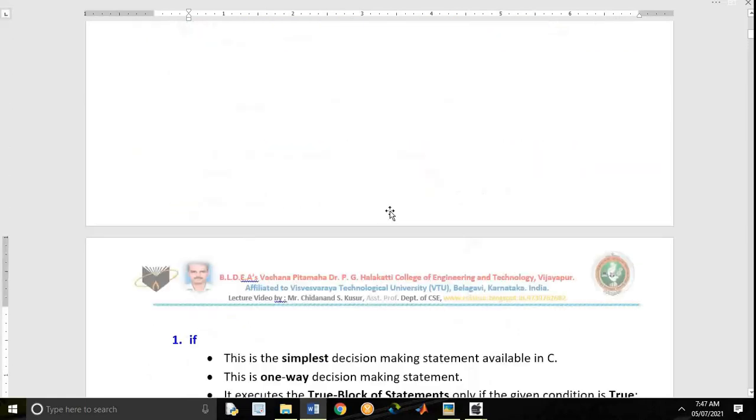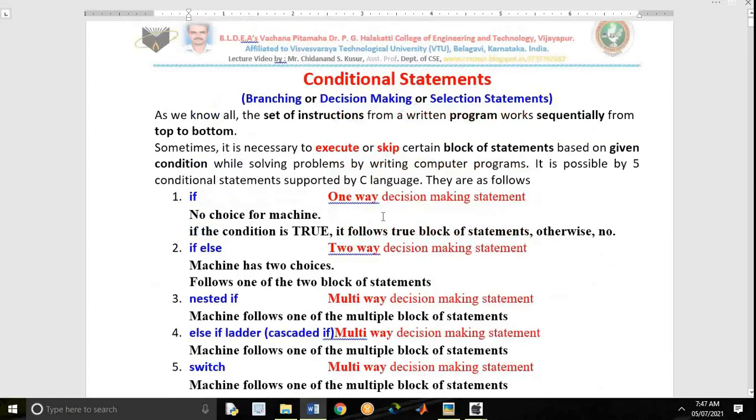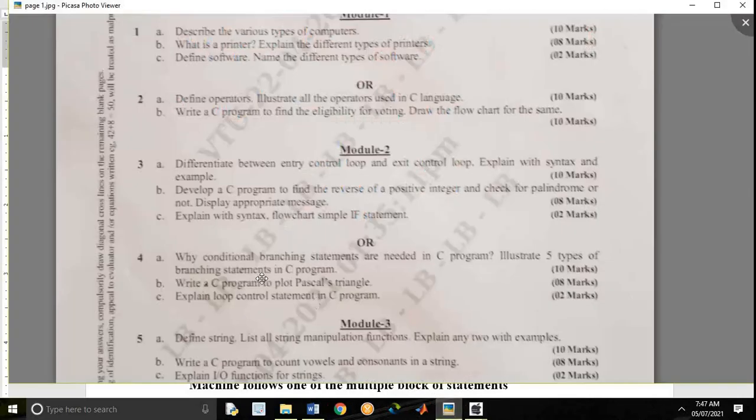As we know from the last class, there are 5 types of conditional statements: simple if, if else, nested if, else if ladder, and switch. In the exam you find questions on all 5. You can see the last year question paper here. They asked why conditional branching statements are used in C language. To execute certain statements based on a condition, to execute or skip. That's why we use it. That is the answer for it.